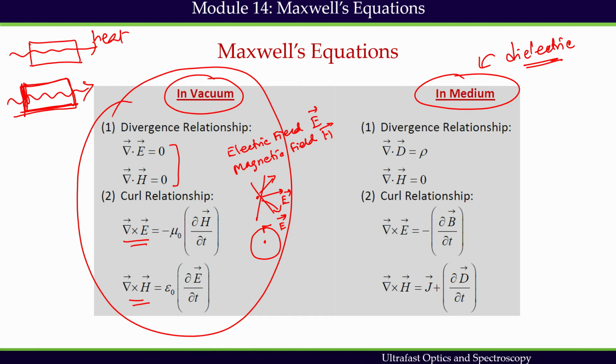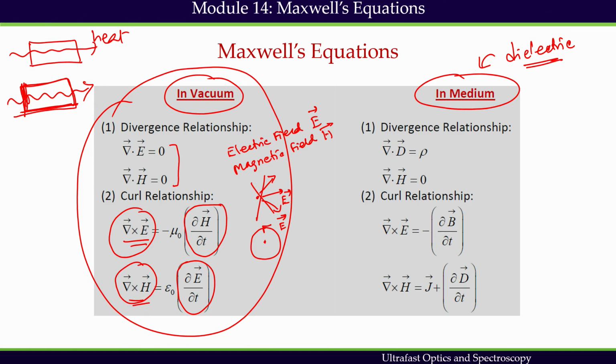Furthermore, what we understand here is that the time varying magnetic field, this derivative with respect to time, is the source of the electric field here, or the time varying electric field is the source of the magnetic field, vice versa.